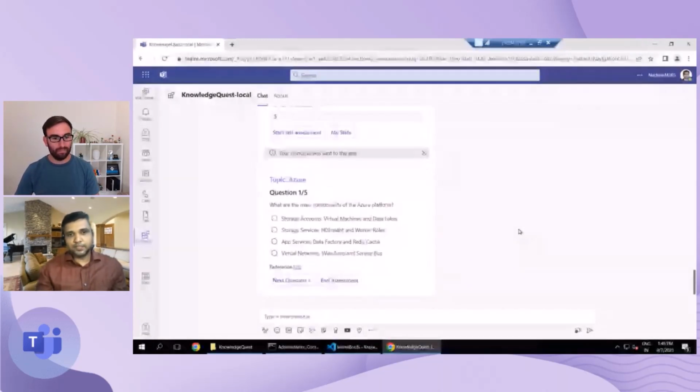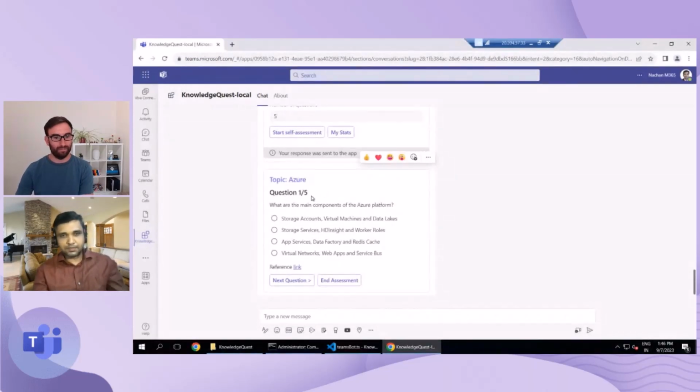Once we answer, there won't be any chance to come back to the previous question and change your answers, but you will be able to directly give the answer here, and then at the end you will be assessed upon the score. Okay, so I'm not trying to test my knowledge here, but I will just randomly select a few of the answers. But at the same time, if you want to deep dive more on this topic, we are also giving the reference link, so you can click on that reference link. It will open up another window, and then you'll be able to read more on the subject being asked in this question, and then you can choose the right answer. But now I will just select a few answers randomly and we can move from here.